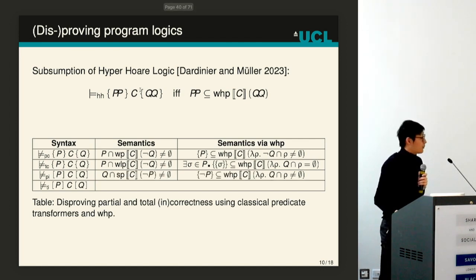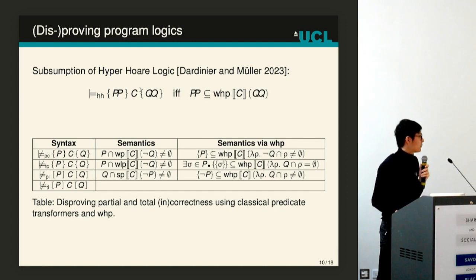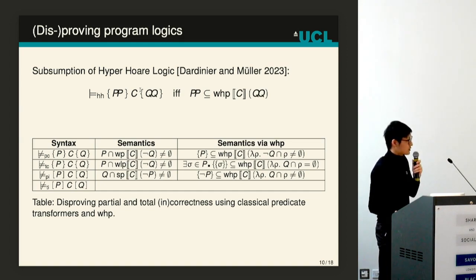Then for partial incorrectness, which I recall means that every state in the postcondition Q is reachable only from the precondition P, to falsify this we just need to find a state from outside of P such that this state goes into Q. So we can just intersect with the strongest postcondition.